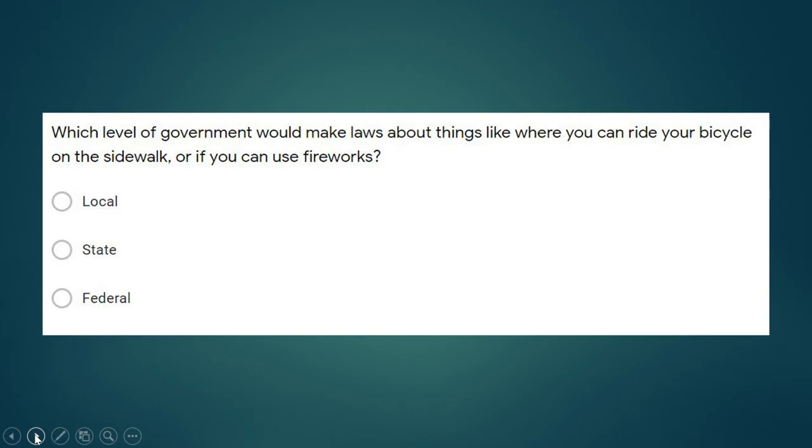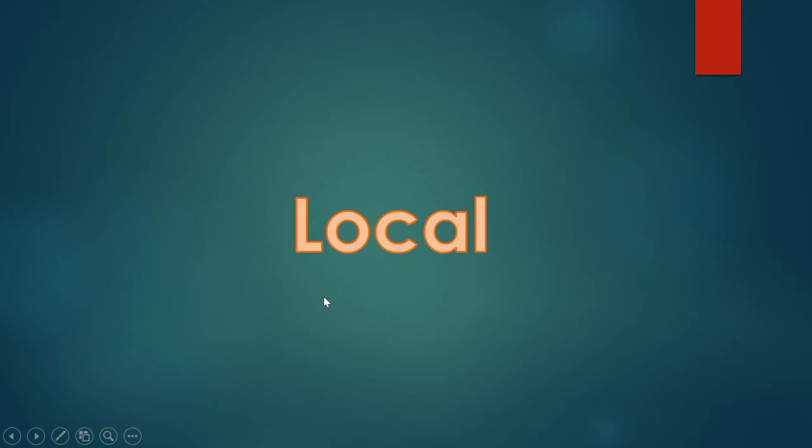Which level of government would make laws about things like where you can ride your bicycle on the sidewalk or if you can use fireworks? Now we're talking about our levels. We just did this. Is it the local, state, or federal level of government that would talk about bicycles and fireworks? The correct answer would be local. Our local government is in charge of the fireworks, bicycles, and little laws for our communities.